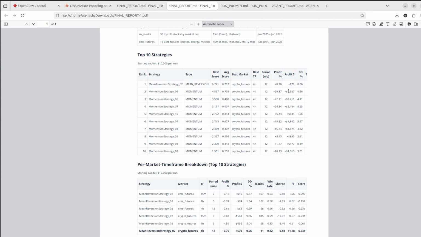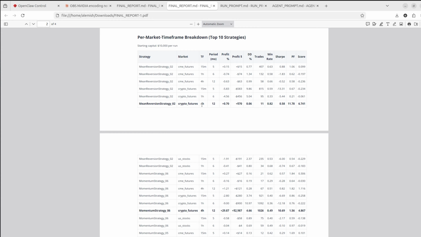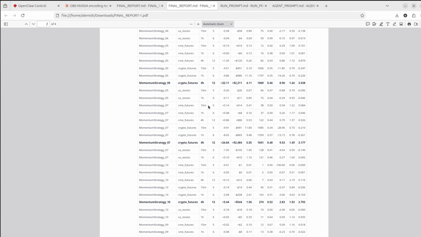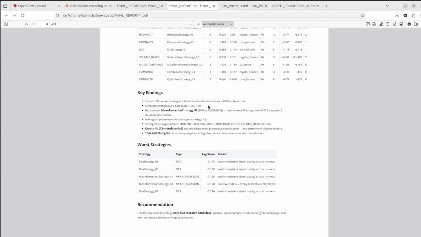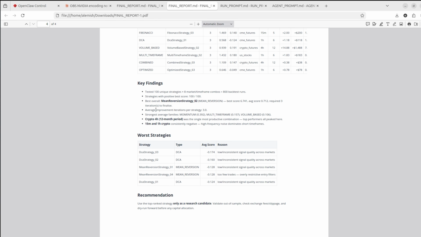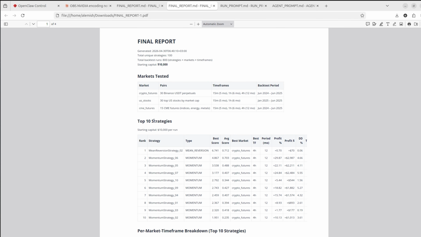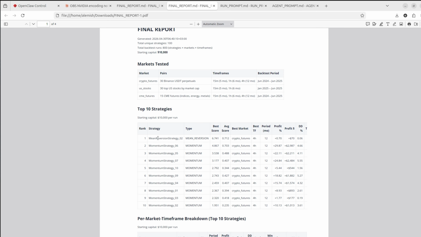Here, on the 4 hours time frame on the crypto market, we had the highest score, and it's actually quite impressive. Here you can see the results based on markets, some other statistics, and some worst strategies, which are mostly DCA and mean reversion, and some key findings. It all looks quite interesting, you can read it now. And let's go to the more exact results, so let's check our best performing strategy.